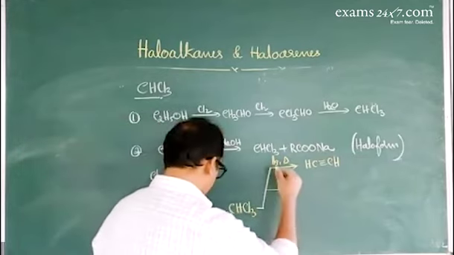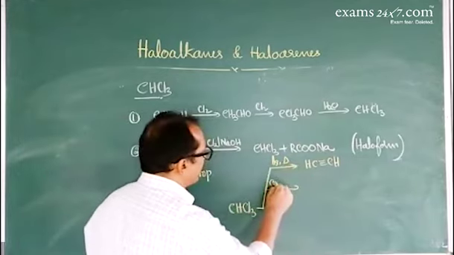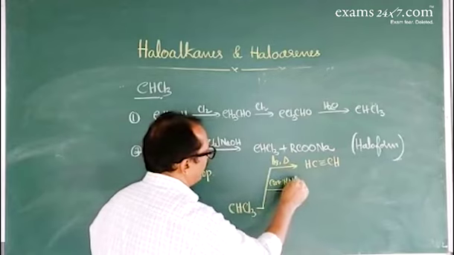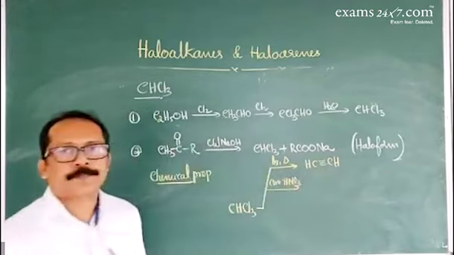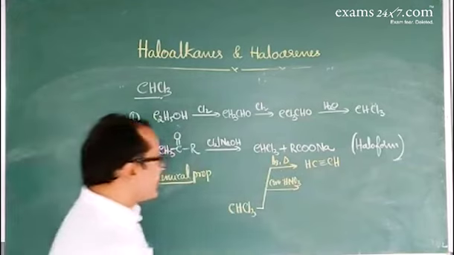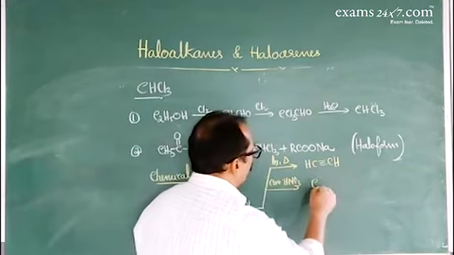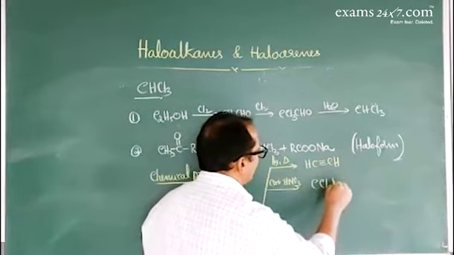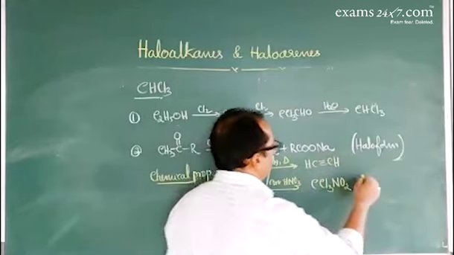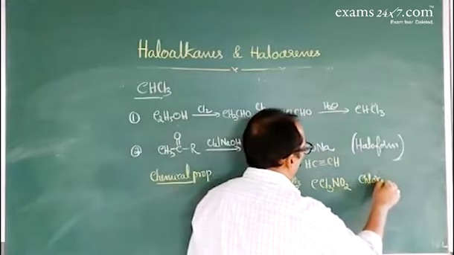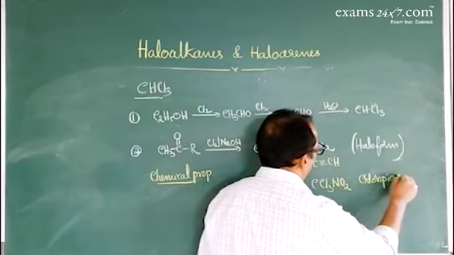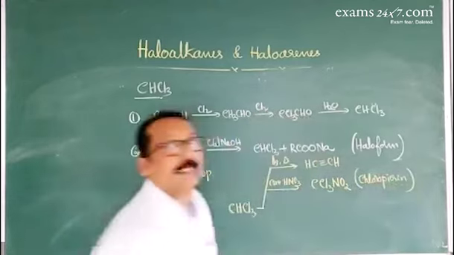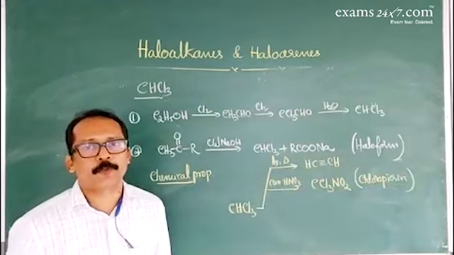So the next reaction is with concentrated nitric acid. It is very, very important. On treating with concentrated nitric acid, that gives chloropicrin, CCl3NO2. This compound is called chloropicrin. It is used as a tear gas.